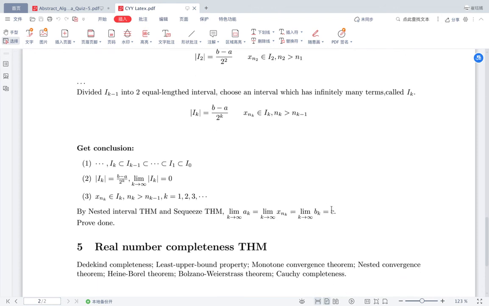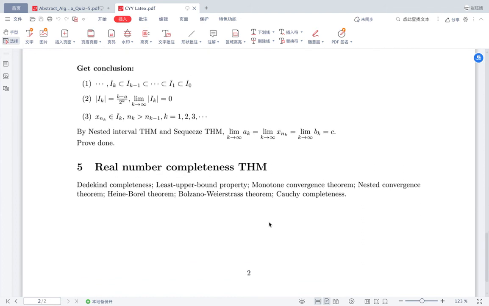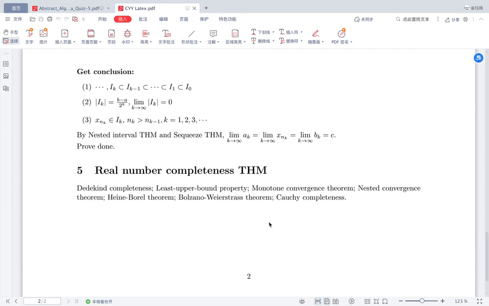In the end, I want to say why I chose this theorem. We know the theory of limits is the basis of mathematical analysis, and the real number completeness theorem is also the basic theory of limit theory. It contains these 7 theorems. They can prove each other. So the Bolzano-Weierstrass theorem is very important. This is what I want to talk about in this video.